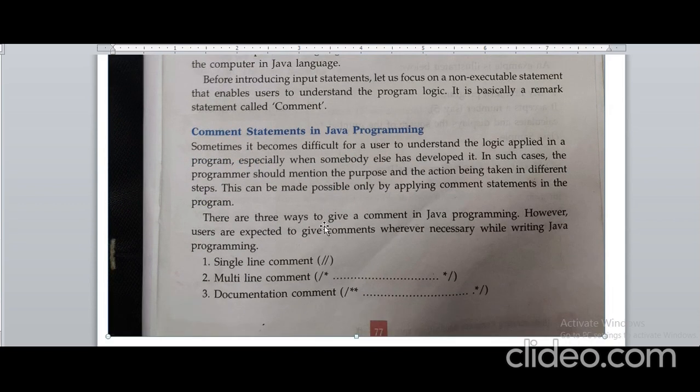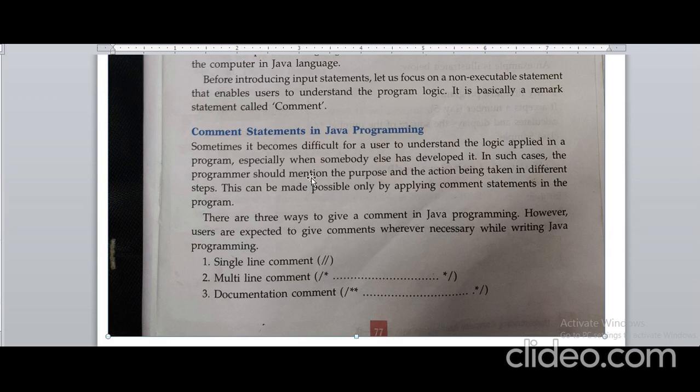Now today we are going to discuss the comment statement. Non-executable statements are called comments. What is the meaning of a non-executable statement? Sometimes it becomes difficult for a user to understand the logic applied in a program, especially when somebody else has developed it. In such cases, the programmer should mention the purpose and the action being taken in different steps. This can be made possible by applying comment statements in the program.